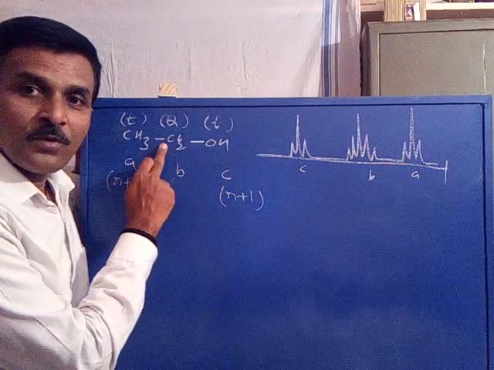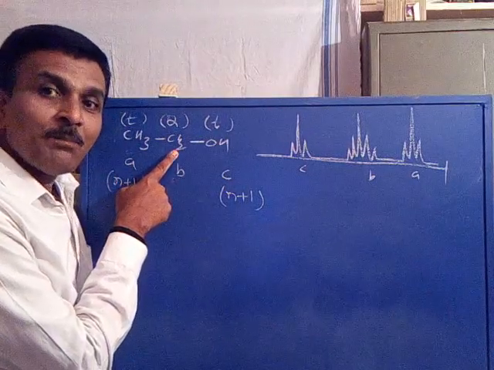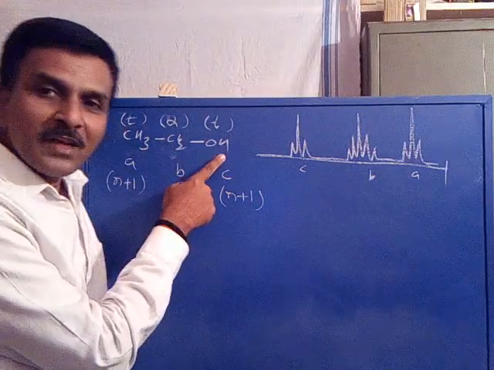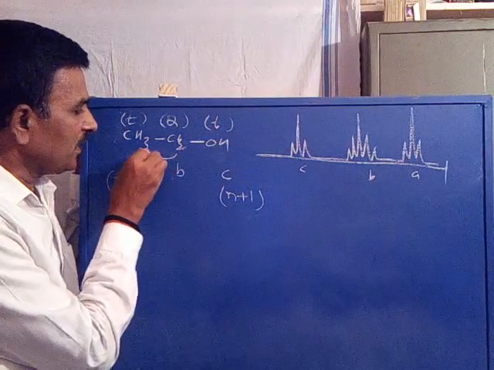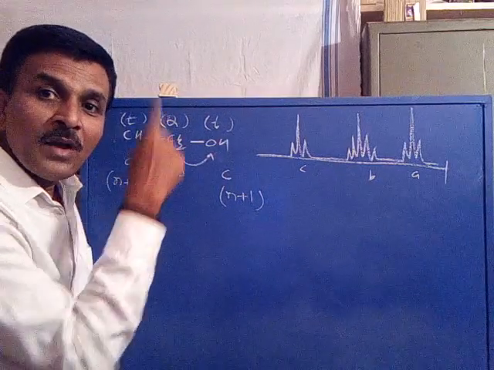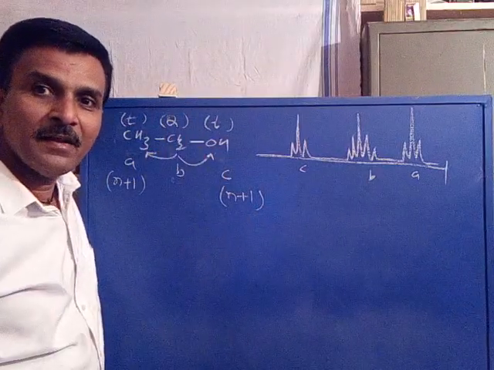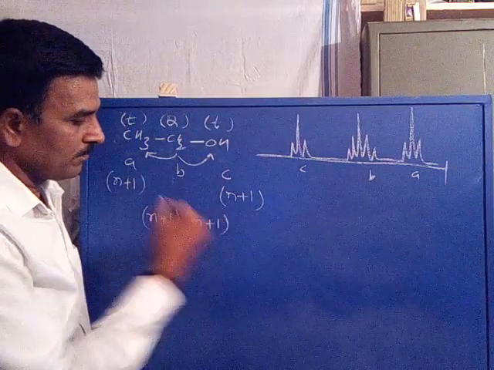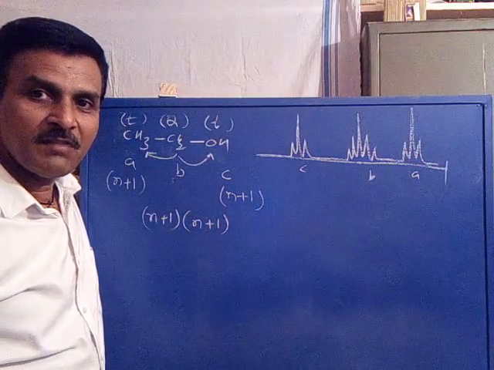Now coming to CH2 protons. First you observe the CH2 set of protons coupled with CH3 protons and OH proton. Are CH3 and OH equivalent? No, they are non-equivalent. Means CH2 protons are coupled with CH3 and OH, that is, CH2 protons coupled with two non-equivalent sets. This is one set, this is another set. Therefore it is multiplied: n plus 1 into n plus 1. We should calculate in this way. This is the actual multiplicity for CH2 protons.